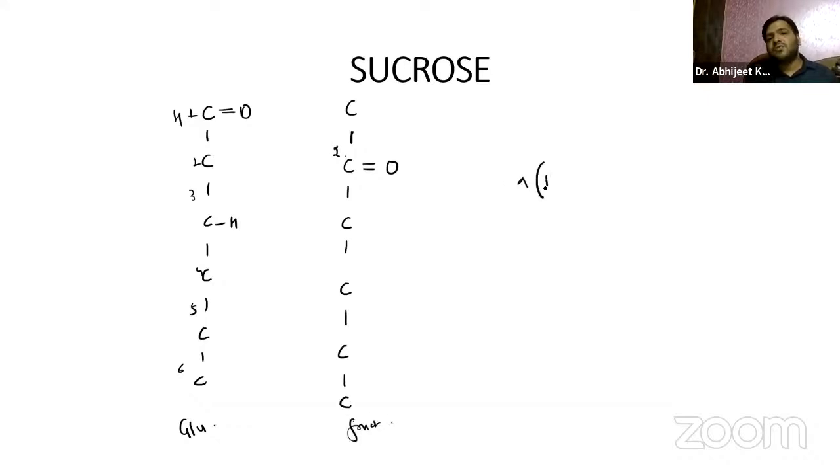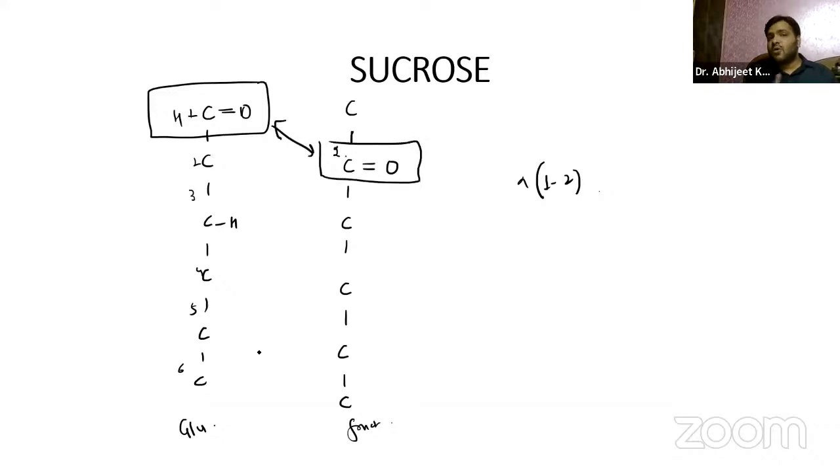So when I say alpha 1 to 2 linkage, guys, it is between the first carbon atom, meaning the aldehyde group of the glucose, and it is bonding with the keto group of the fructose. So obviously, if both the functional groups are involved in the linkage, there is no free functional group. That's why sucrose is a non-reducing sugar. Because there is no free functional group, neither in the first glucose structure, nor in the second, the fructose. So that is something you guys have to remember.